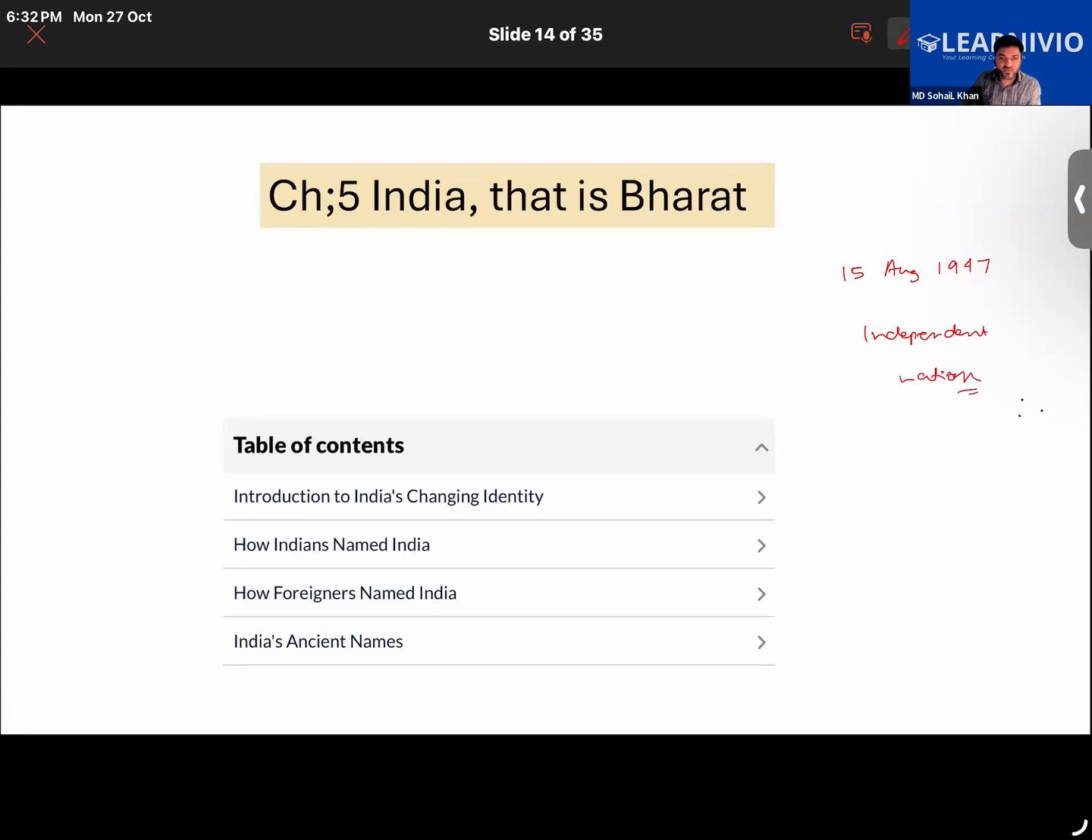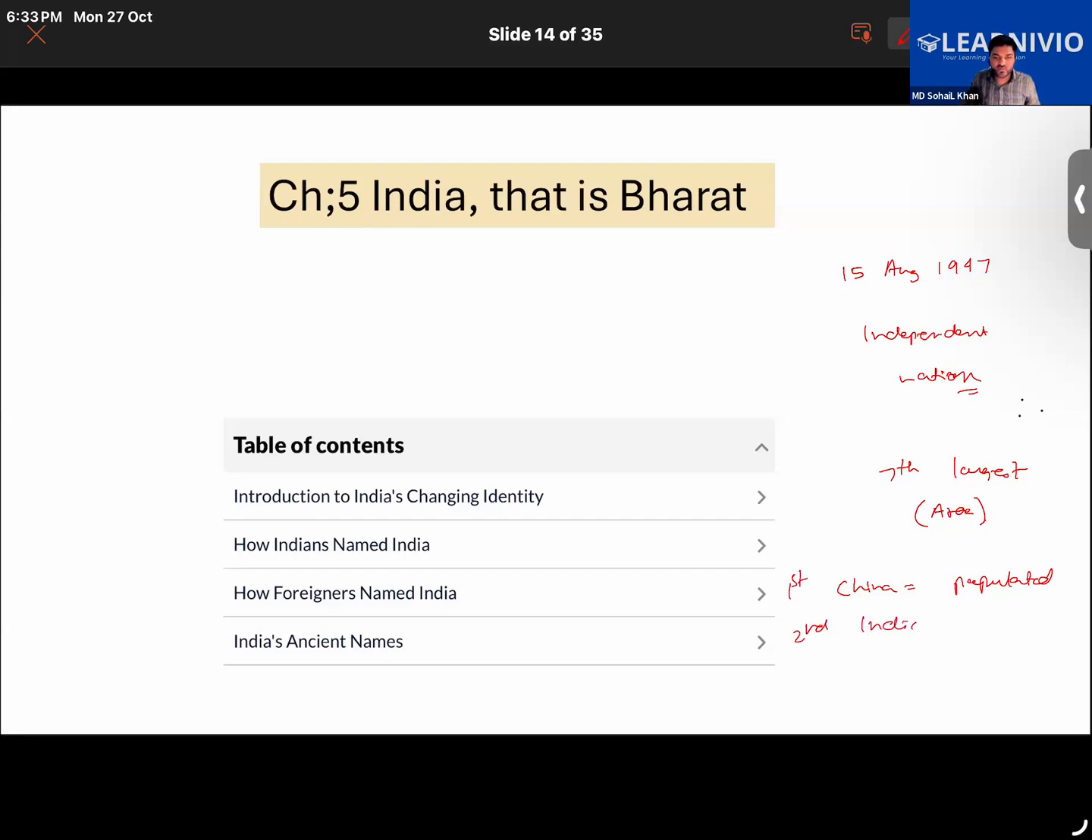India became an independent nation, and it's the seventh largest country in the world by area. And it's the second most populated country after China. Right now, China is the most populated country, and after that, India is the second most populated country in the world. We know that.